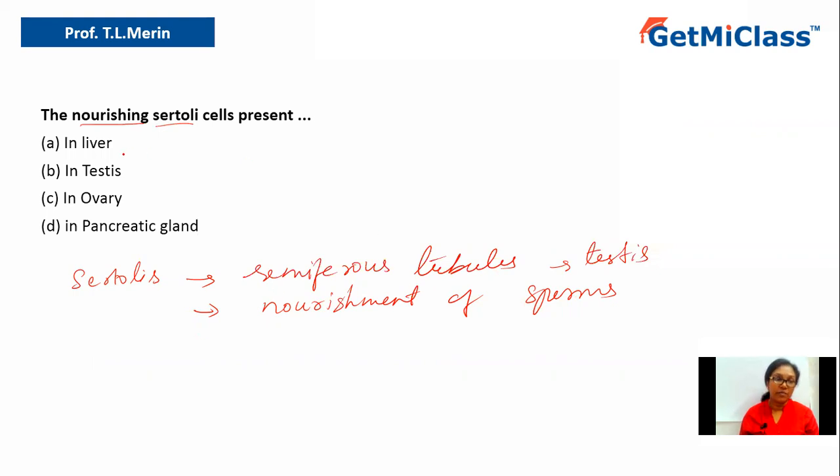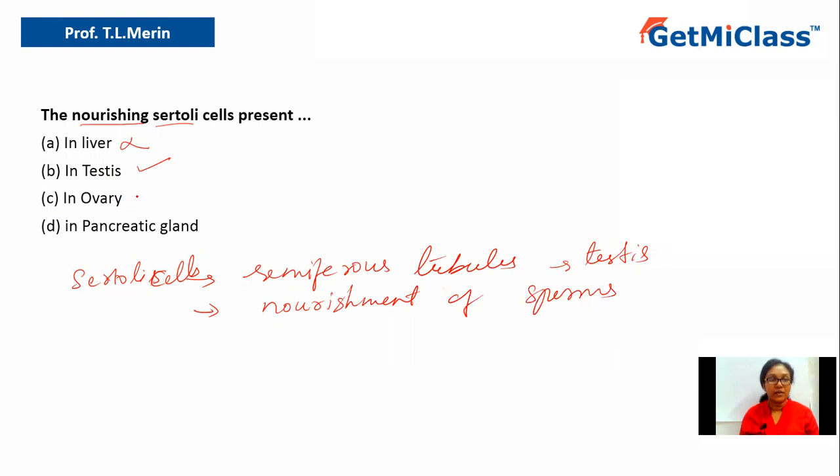So let us see. Option A says in liver. No, they are not present in the liver. Liver consists of the hepatocytes and not the Sertoli cells. And option B says testis. Yes, that is the correct answer according to our explanation. Sertoli cells are the ones which are present within the testis or the seminiferous tubules of the testis. Hence, option B should be the correct answer.